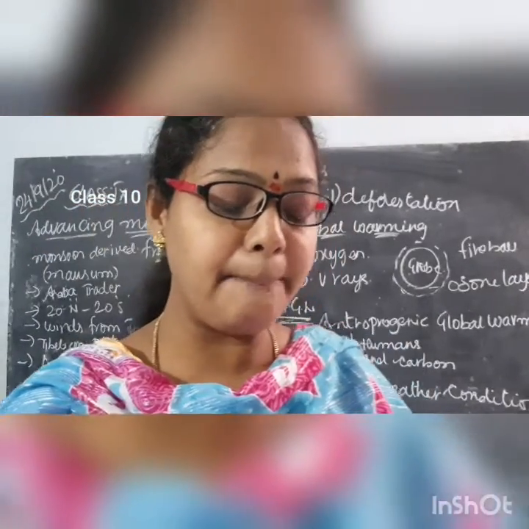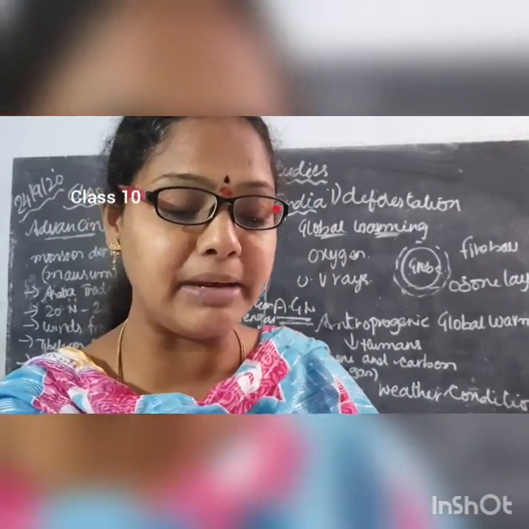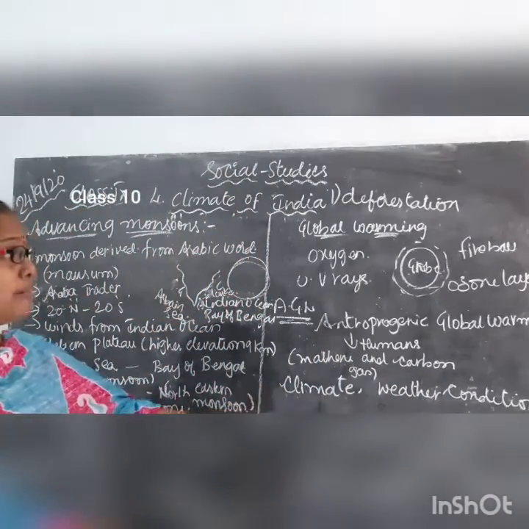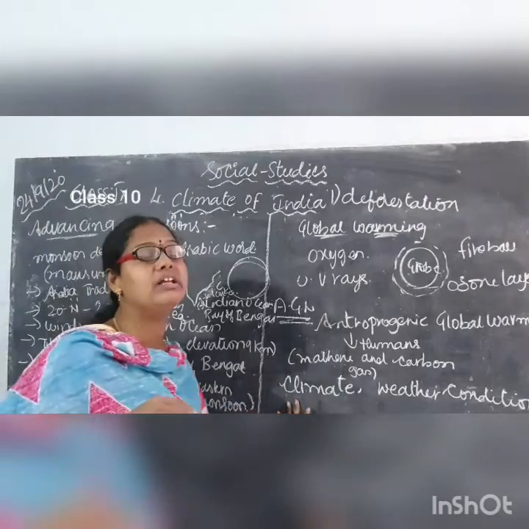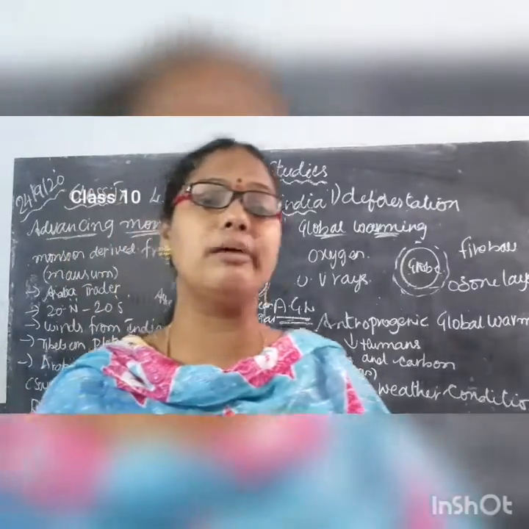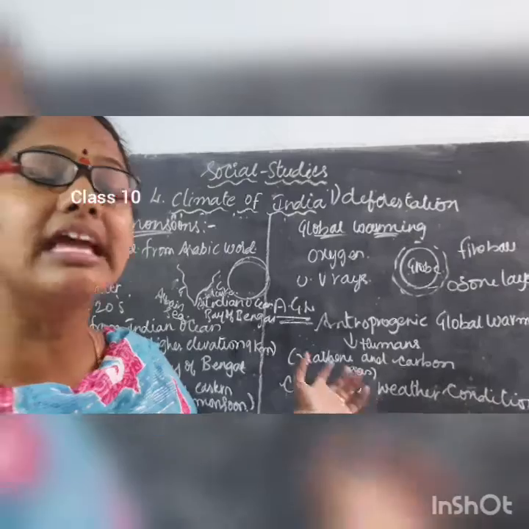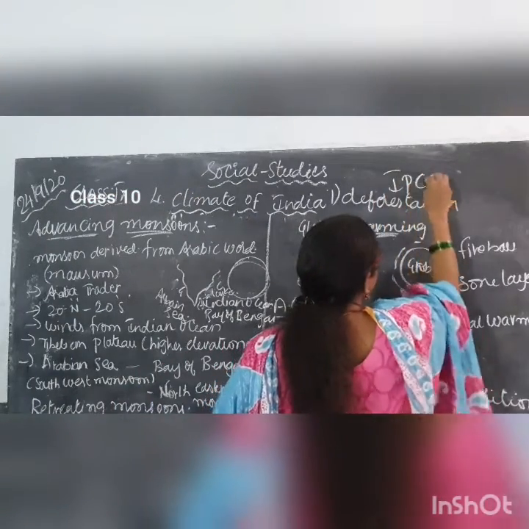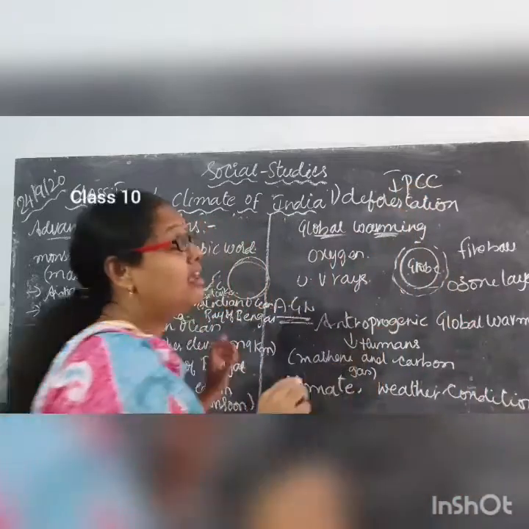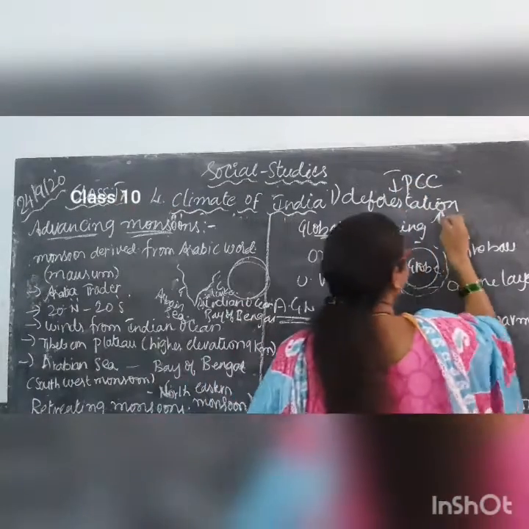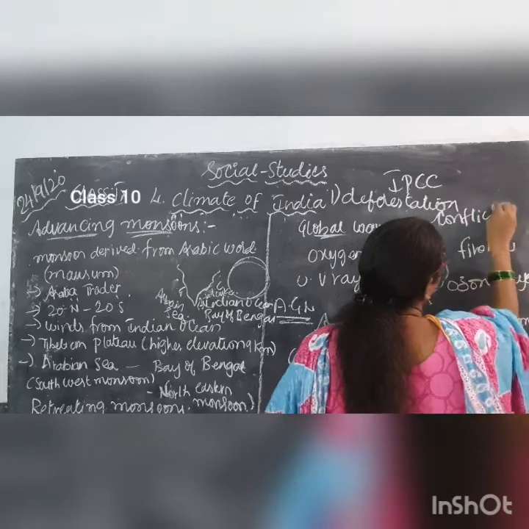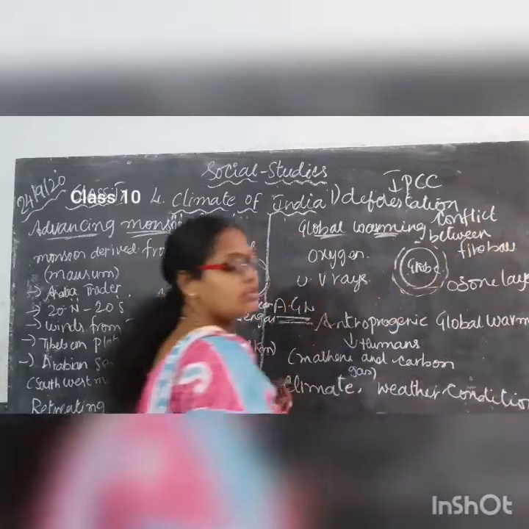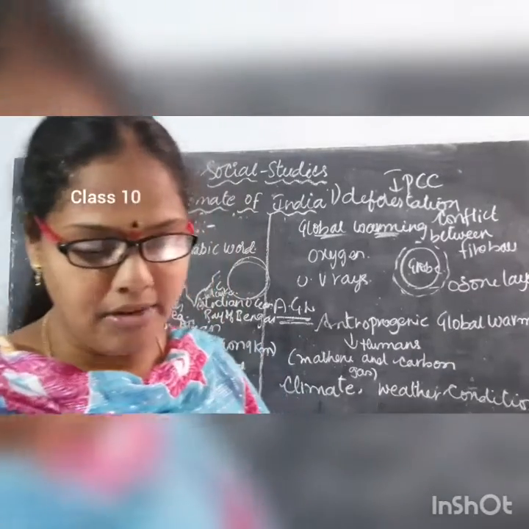The IPCC meeting was conducted, but the meeting has not succeeded. Why has this meeting not succeeded? Because there is conflict between the developed countries and underdeveloped countries. That is the reason. IPCC meeting has not succeeded because of the conflict between developed and underdeveloped nations. So that is the reason this has become a failure.